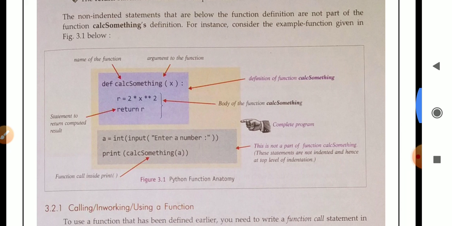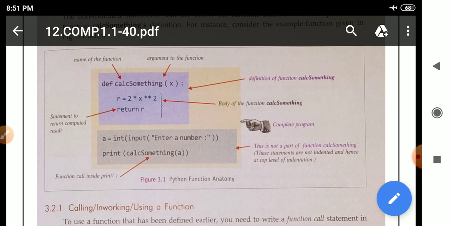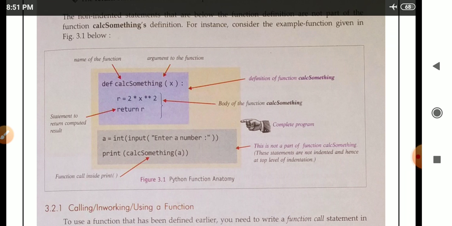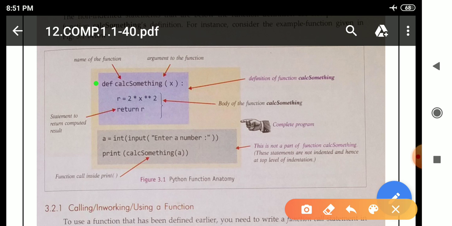We can see here def is there. This represents the start of the function definition. Cal_something is the name of the function. After that, x is the argument of the function, and at last the colon means it is a compound statement. That is why the colon is there. Because the colon is there, we have to leave space here, meaning indentation, and this is called the body of the function. The function name is cal_something.